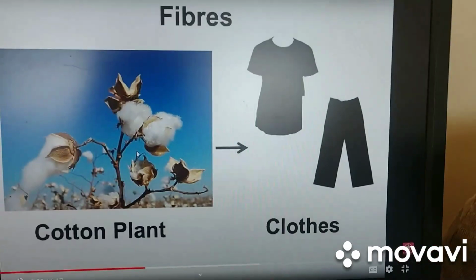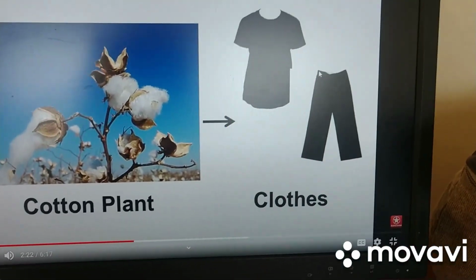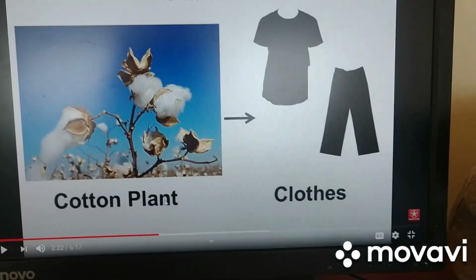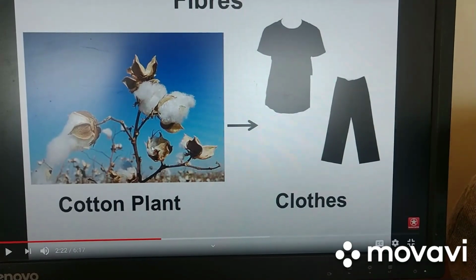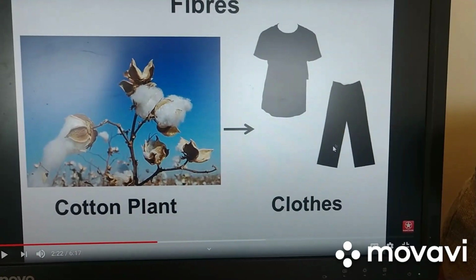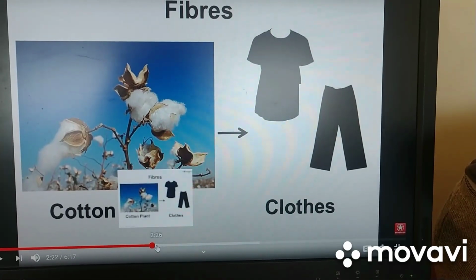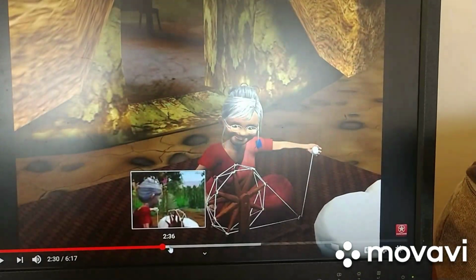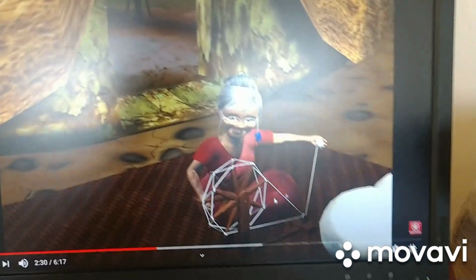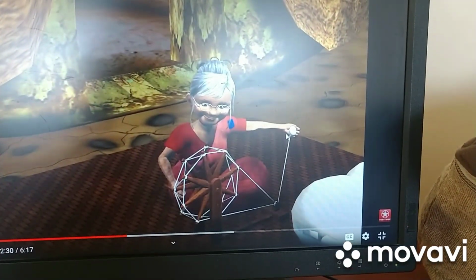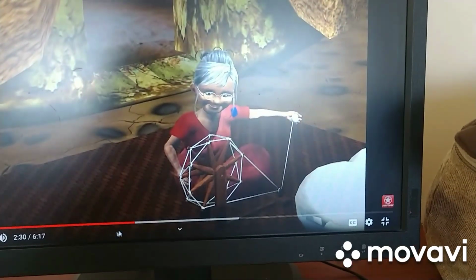We wear these kinds of clothes for comfort. So we get clothing also from plants. Whenever we take this cotton, we make it like a thread and we make clothes out of it. See how it is made? See, here is a pile of cotton. See, this auntie is having cotton in her hand, and see how she is weaving.